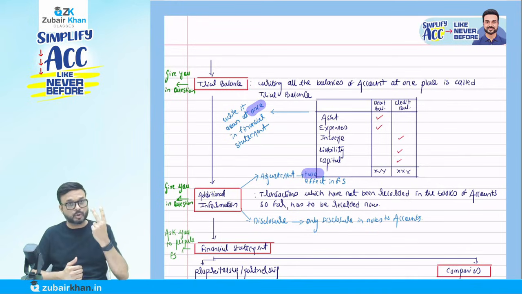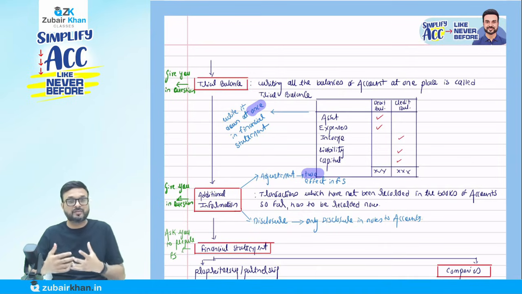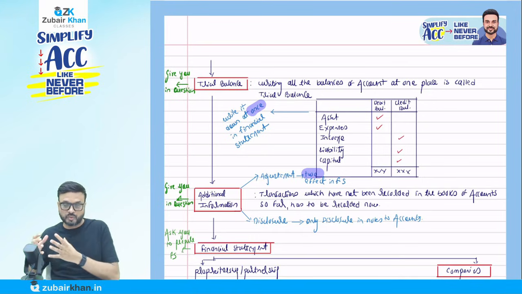They will give 2 types of additional information. First is the adjustment, for which entry has not yet been passed. So we will give the two effects in the financial statement. The second type of additional information is a disclosure. For the purpose of Schedule 3, they give us certain items that we have to disclose. So only disclosure we have to do in the notes to accounts, which I will discuss with you.